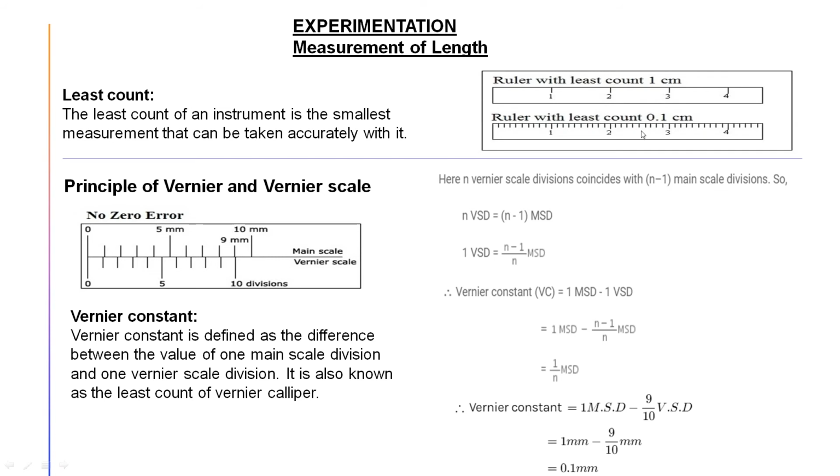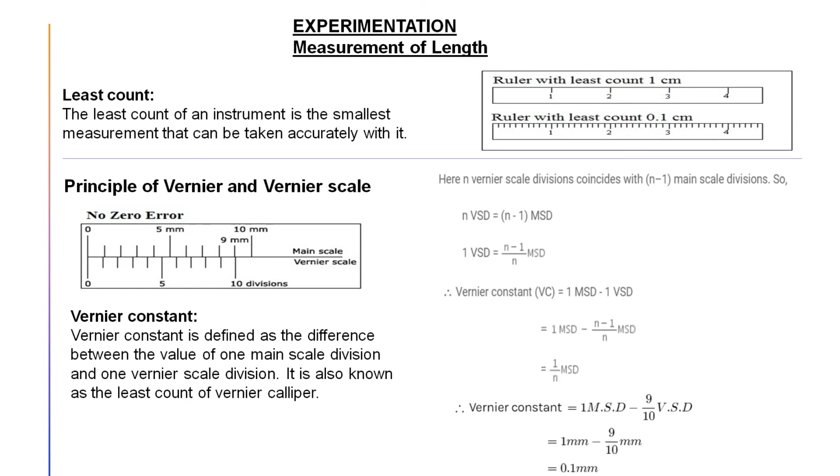If the object ends in between this point here, which value do we have to take? It has already crossed 2.5, but it has not reached 2.6. So whether it will be 2.5 or 2.6, the length of the object? To calculate it accurately, we have taken another scale, that is known as the vernier scale.